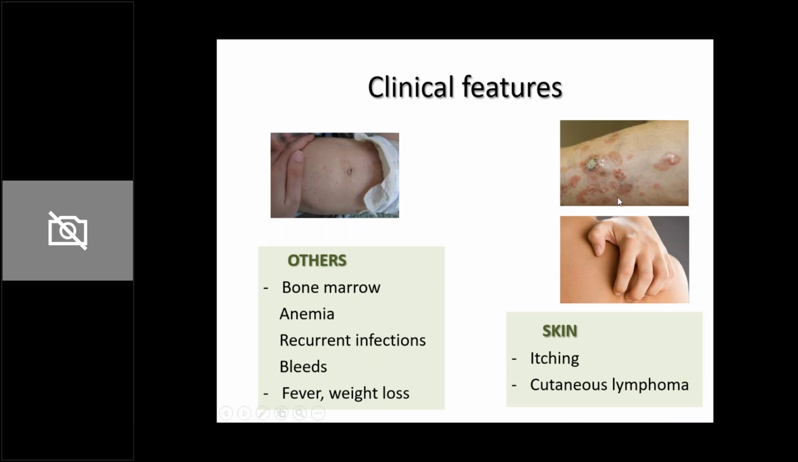Then other features can be skin involvement. So I told you typically skin involvement is present in anaplastic large cell lymphoma. So a lot of itching, or simply even without the skin lesions, itching may be present. And there can be other features. If bone marrow infiltration is present, then again features of anemia, recurrent infections and bleeds can happen, and non-specific symptoms like fever and weight loss can happen.